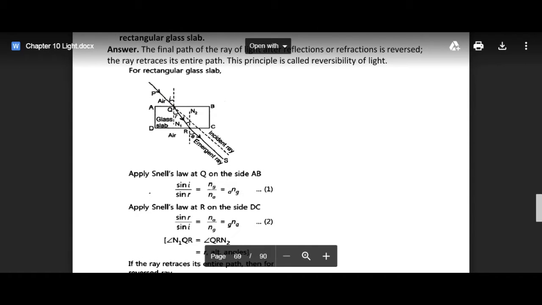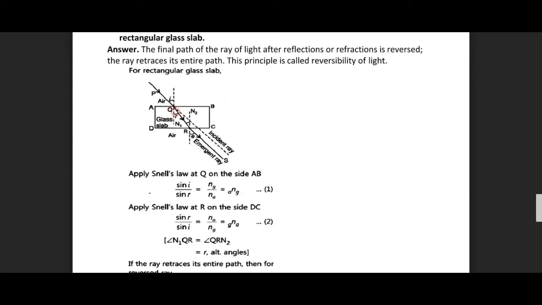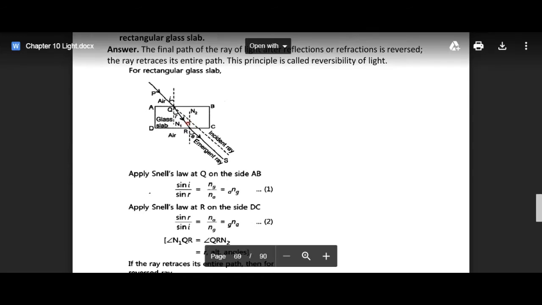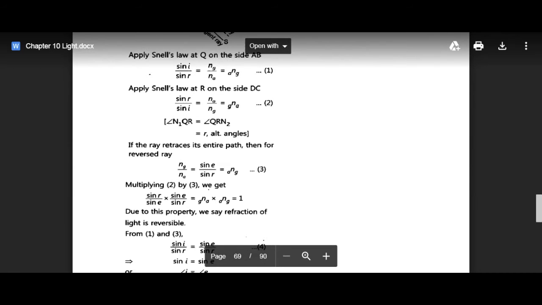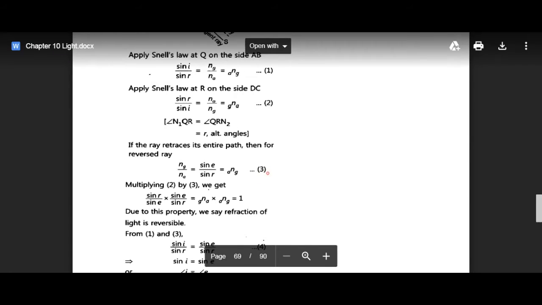So at Q, when we apply Snell's law, that is sin i by sin r is equal to n_g by n_a. We will write it like this, and when at R we apply it, sin r upon sin i is equal to n_a upon n_g. So in both these cases, if the ray retraces its entire path, then the reverse ray will be n_g upon n_a, that is sin e by sin r. Multiplying 2 and 3, we have to multiply these two equations, and what we will get, everything will be cancelled out and the value will be equal to 1.